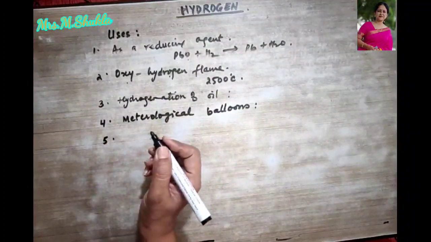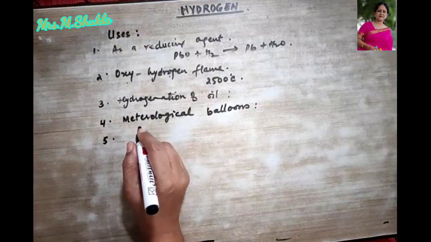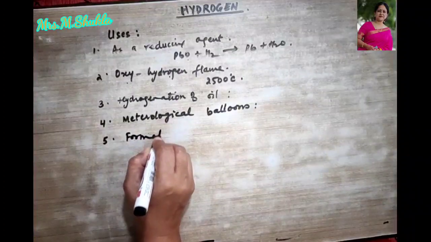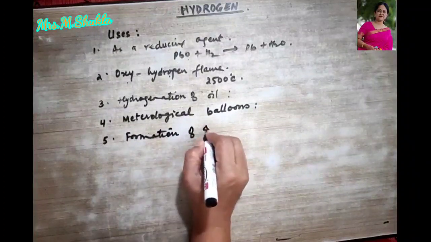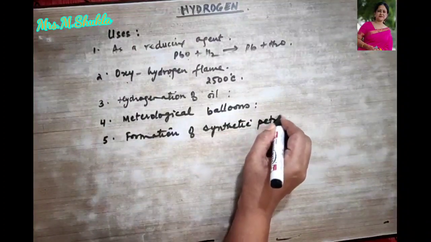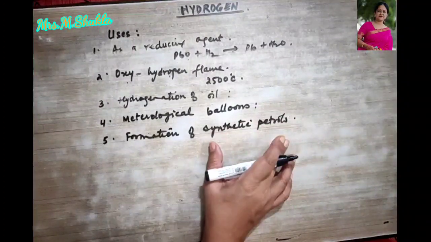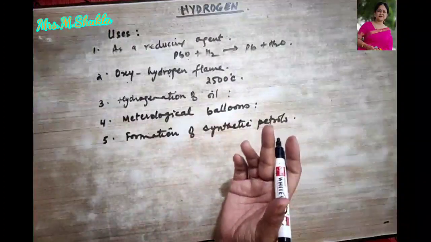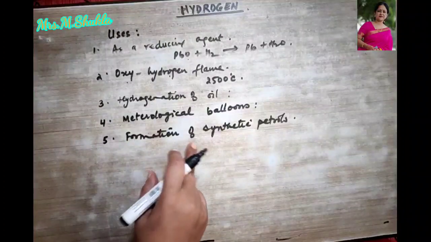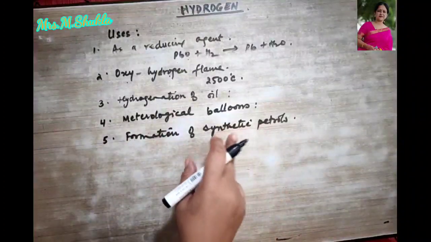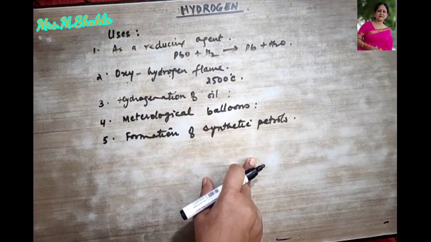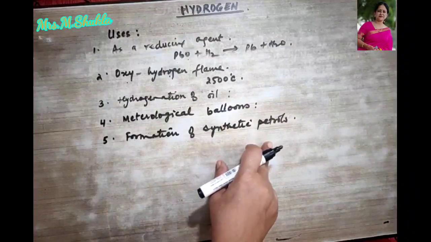So helium nowadays is used in place of hydrogen for filling up balloons and airships. Then its fifth use could be the formation of synthetic petrols. So when coal is hydrogenated, how? When hydrogen gas is passed over the coal in the presence of nickel, platinum or palladium, we obtain the liquid which is called synthetic petrol.